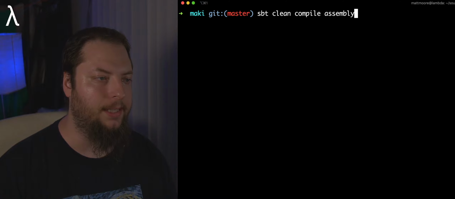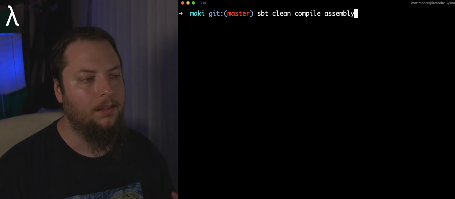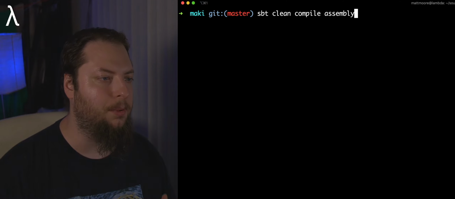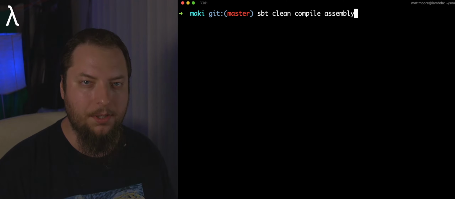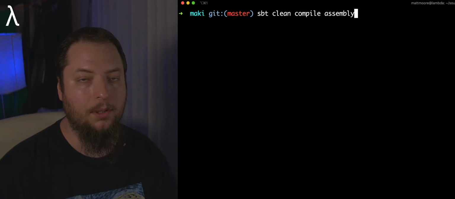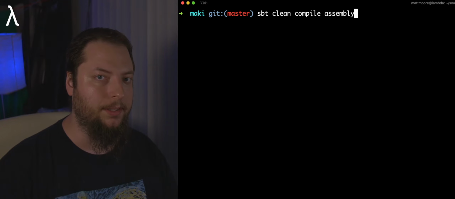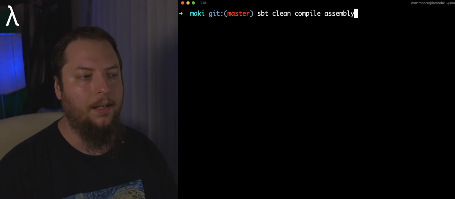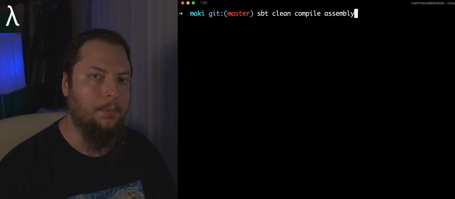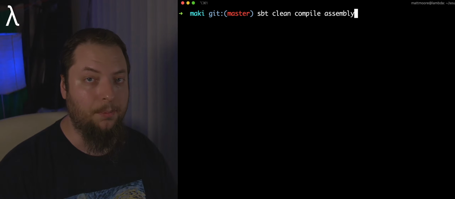So we run our Scala tasks here for SBT. Clean, just like Gradle, it cleans the project. We're going to run a compile, which is similar to Gradle's build. And then finally we'll call assembly. Now assembly is not built into SBT. That's actually an SBT plugin that you can go add to your project.